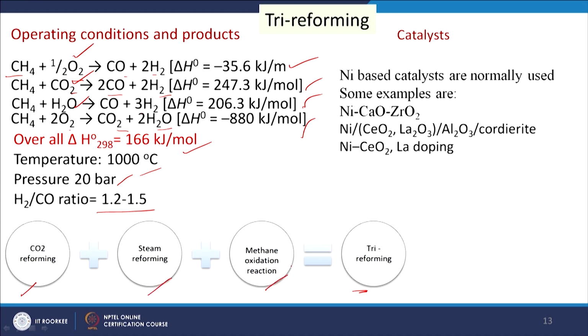So, these are the features of tri-reforming, and the catalysts are basically nickel-based catalysts, and some examples are given here: nickel calcium oxide zirconium, nickel cerium oxide, lanthanum oxide and aluminate, nickel ceria, and then lanthanum doping. So, these are some examples of the catalysts used in this reaction.